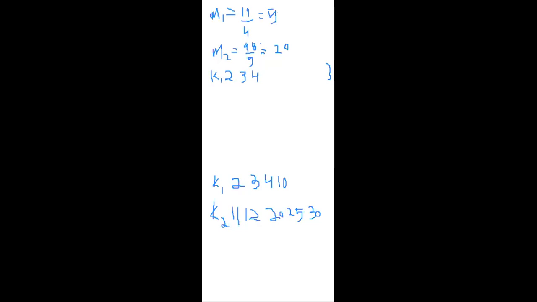Likewise 10 minus 5 means 5. 10 minus 20 means 10, so obviously we have to place that one in the K1. That is 10, we have to place it here. Next one is 11. 11 minus 5 is 6. 11 minus 20 means that is 9, so obviously we have to place this in the K1. Next one is 12 minus 5, that is 7. 12 minus 20, that is 8. We have to place it in the K1.